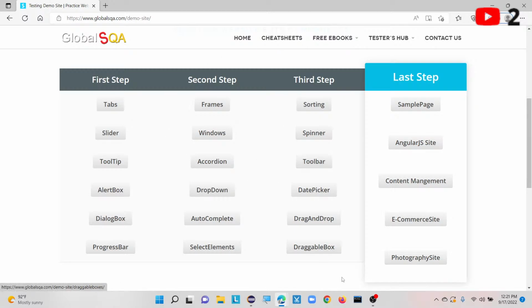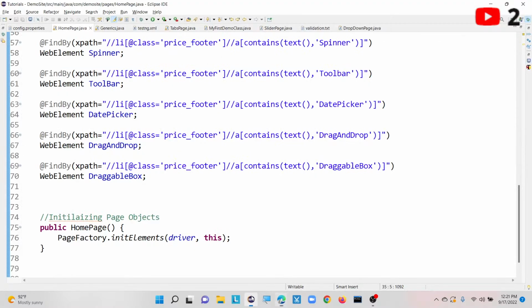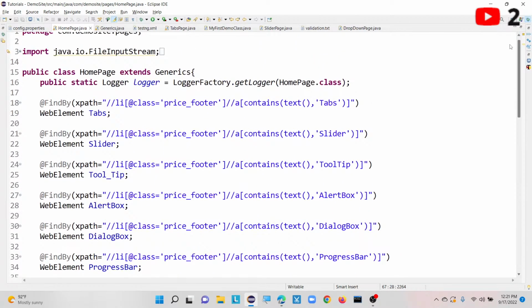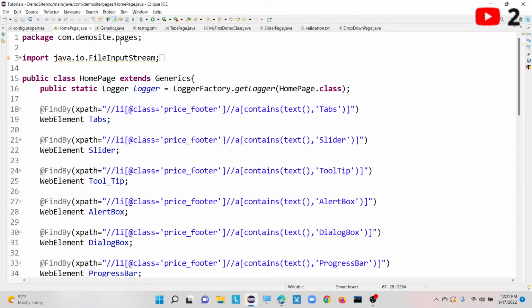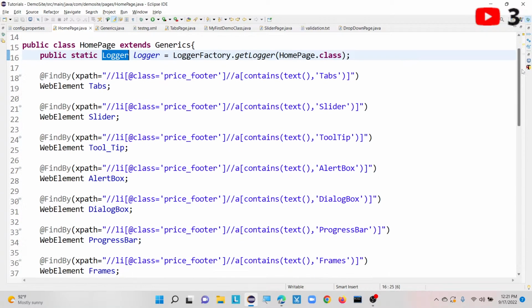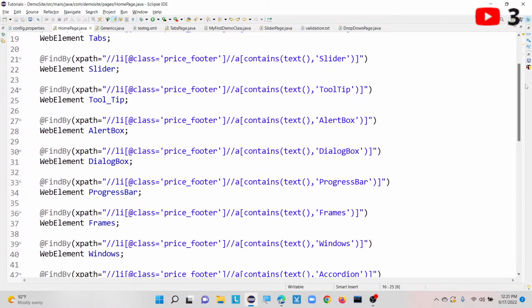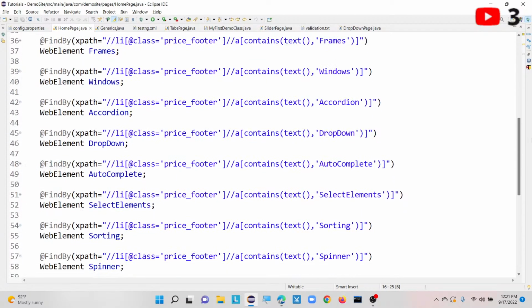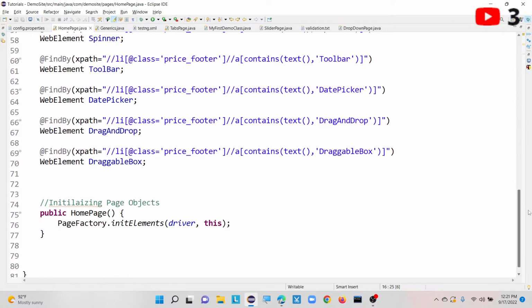Everything is stored in my home page. At page level I have created one page called home page, inside it I have created a logger, and I have defined all the locators for each and every element, which take me to different pages.